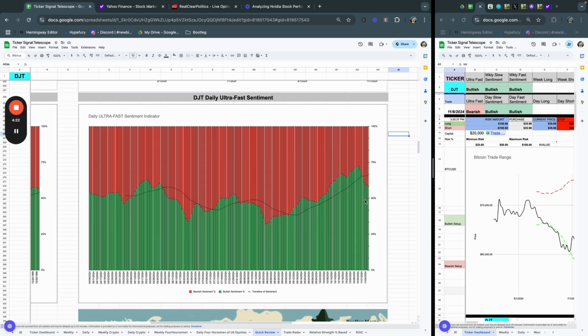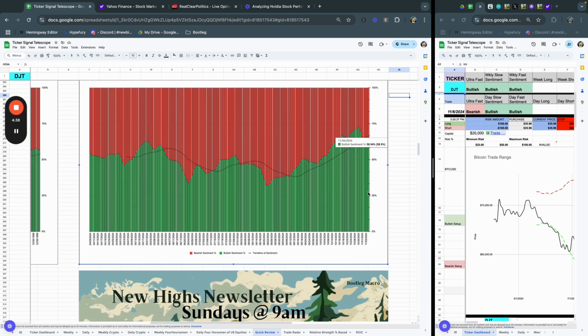Now, if we're looking at the ultra fast sentiment indicator, we already looked at this. You can see it doesn't seem crazy high when you think about the fact that this thing's got a crazy catalyst. Obviously, again, he got elected. So if we're looking at it being at 72% on the 30th and now we're down at 59%, that's actually a really reasonable move. But tell me what you think in the comments below.